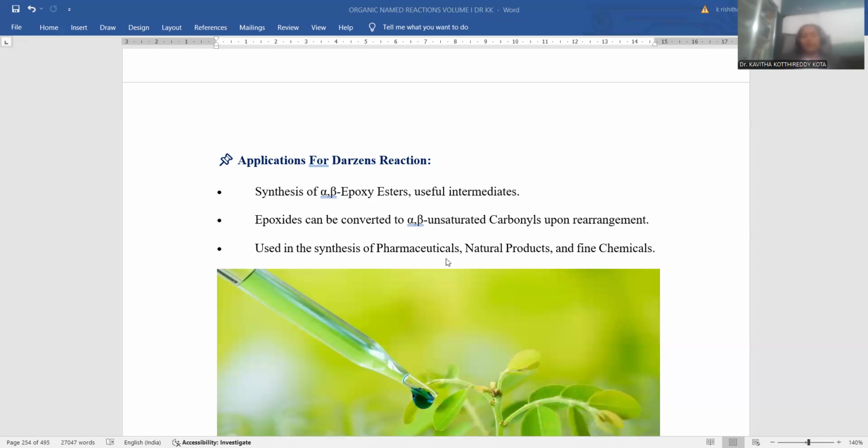Synthesis of pharmaceuticals is possible. They are for biologically active molecules and natural products. In this chemistry also, the Darzens reaction takes part. In fine chemical manufacturing, the Darzens reaction is more crucial in nature.